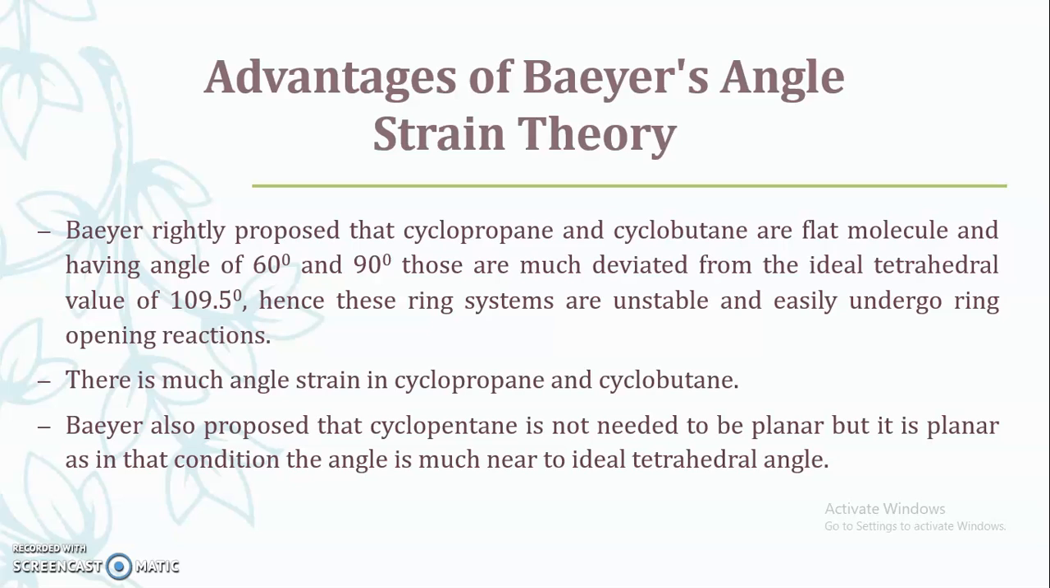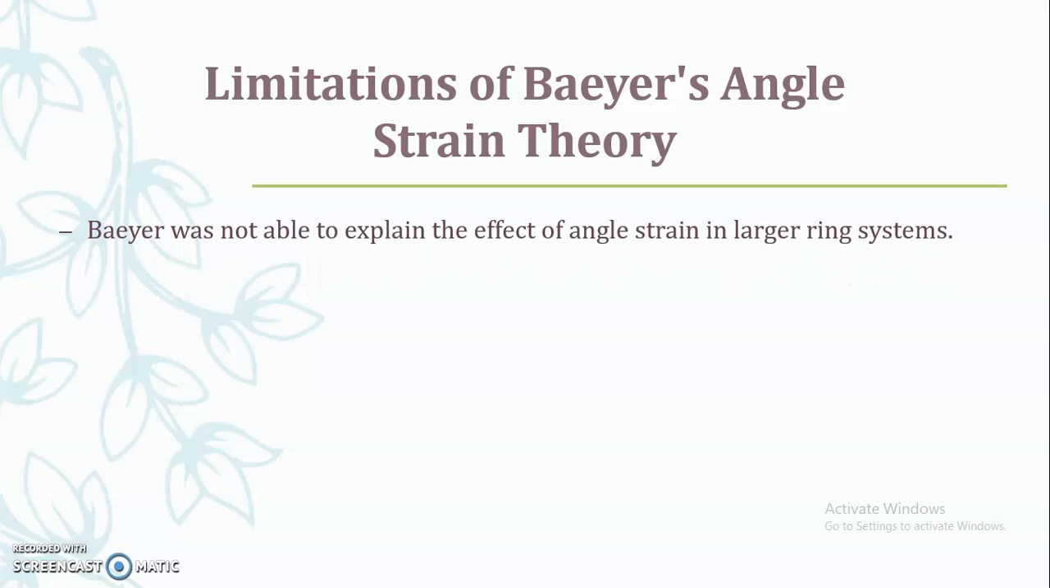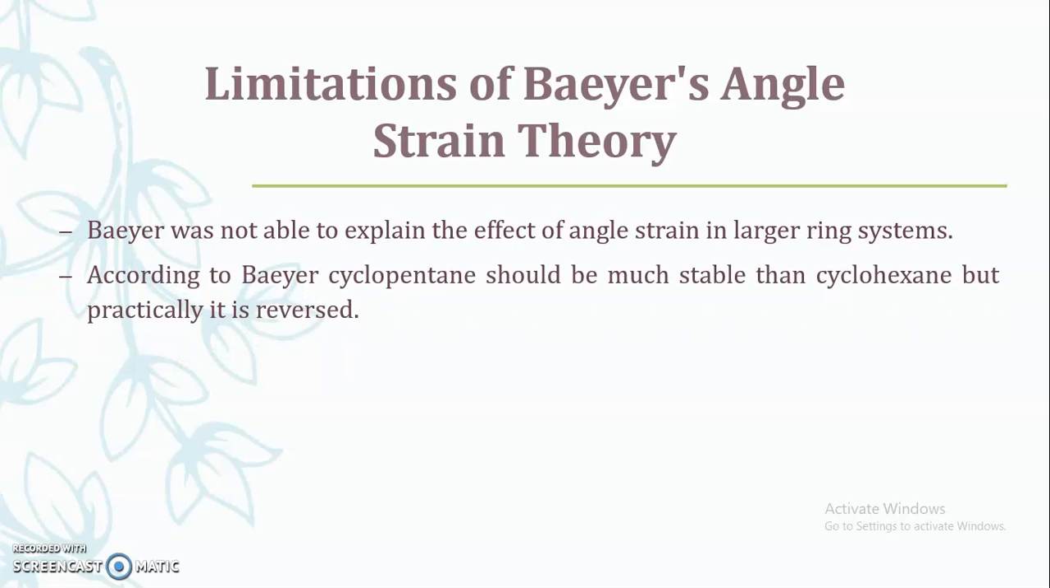But Baeyer strain theory also has certain limitations. So we will see now the limitations of Baeyer strain theory. Baeyer was not able to explain the effect of angle strain in larger ring systems like cyclohexane and cycloheptane. According to him, these rings do not exist, but later it was found that these rings also exist, and practically we can carry out the isolation of these rings.